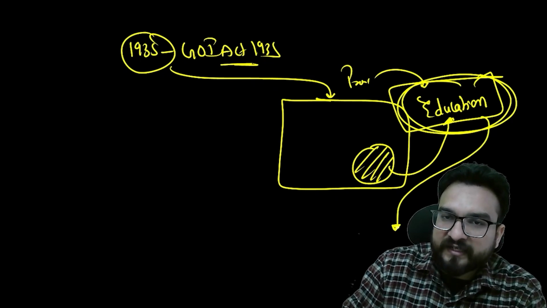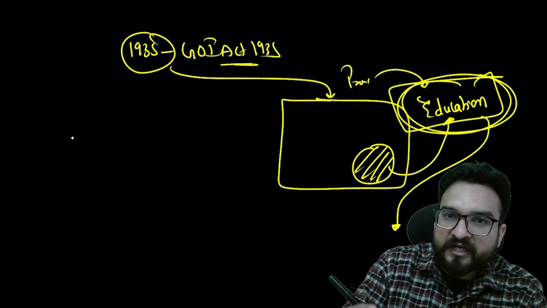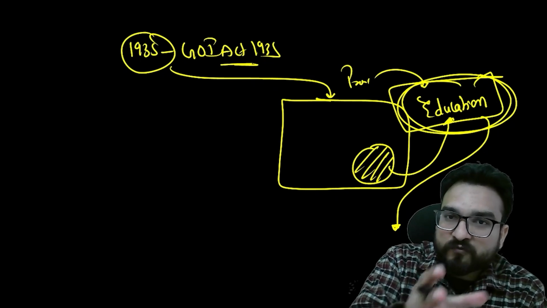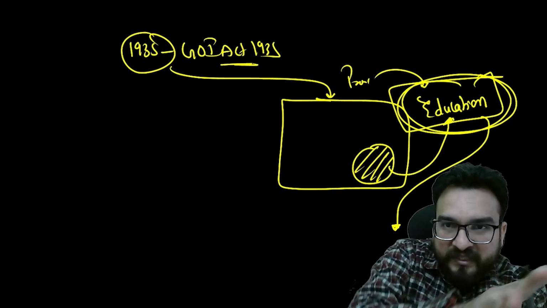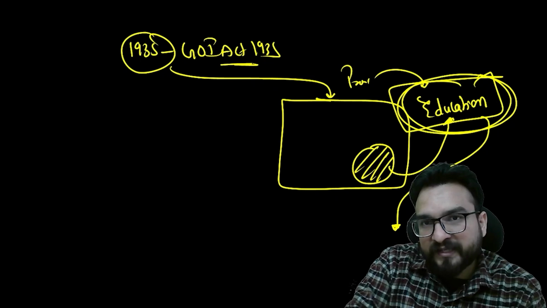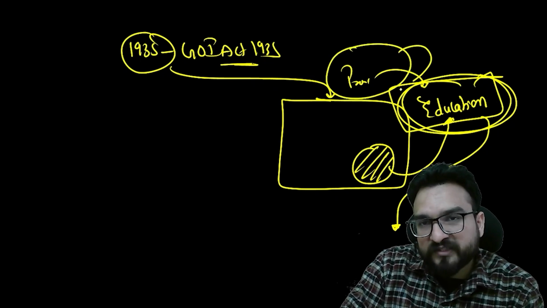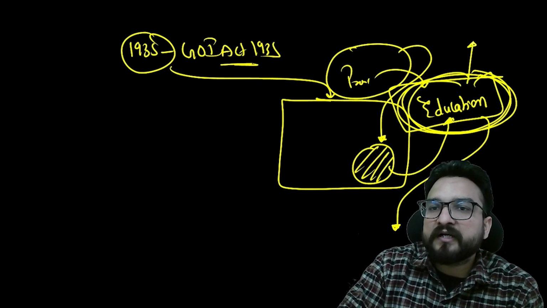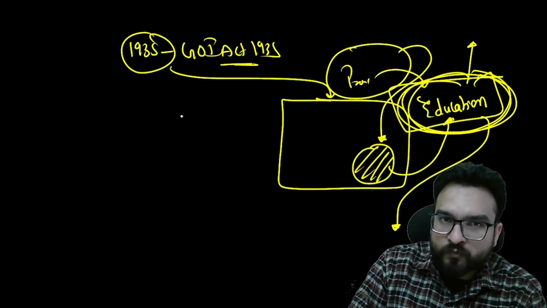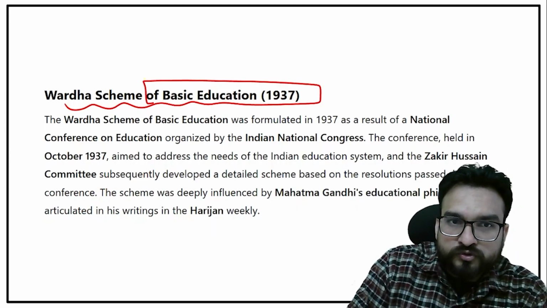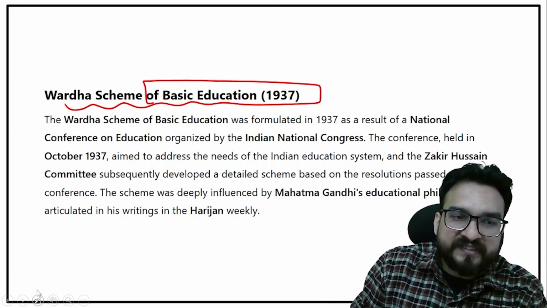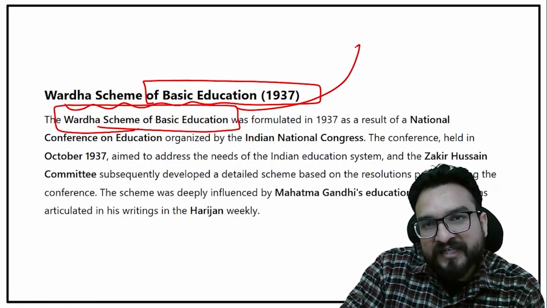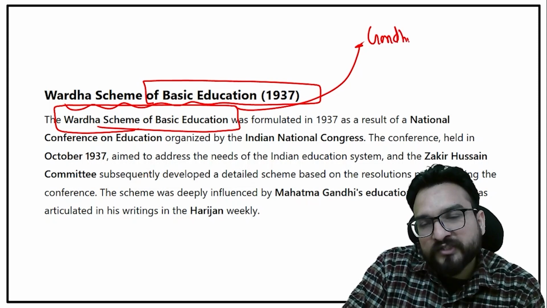So that means elected Indians had the power to make policies regarding education which could be reflected in society. Because until now, what was happening? The HYT committee, Sadler Commission, Raleigh Commission, Hunter Commission were all British in nature, and they were making our policies. For the first time, provincial ministers got the power to frame the education policies for our country, India. Also, this Wardha scheme of basic education was highly influenced by the ideas of Gandhiji on education.